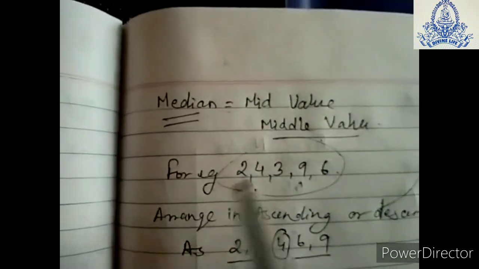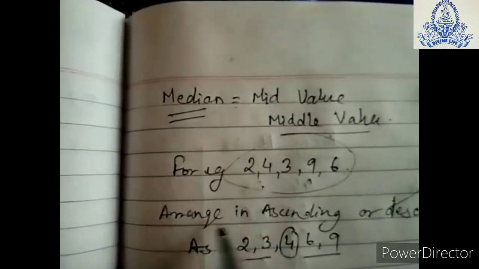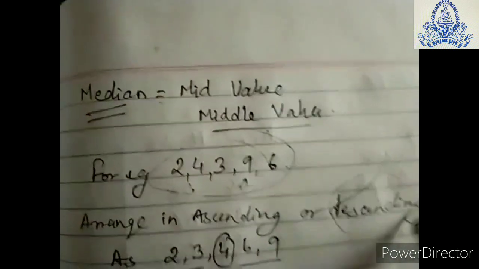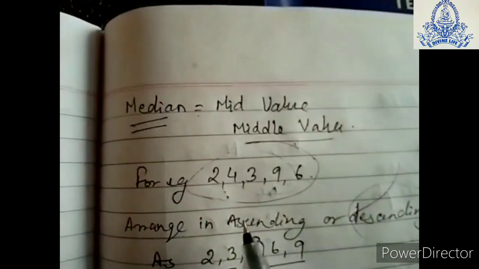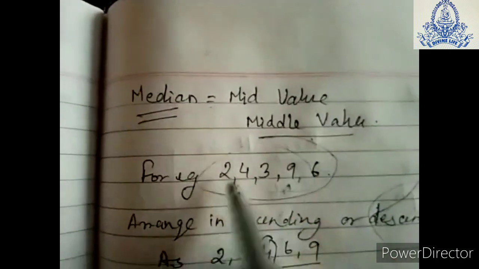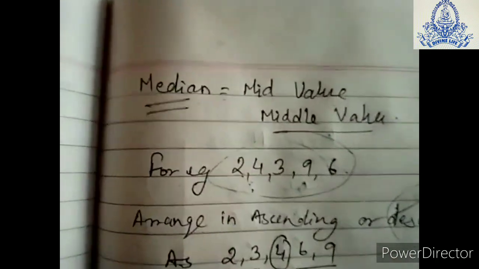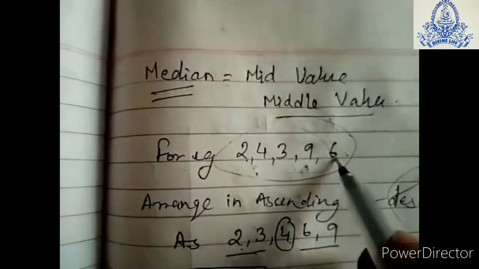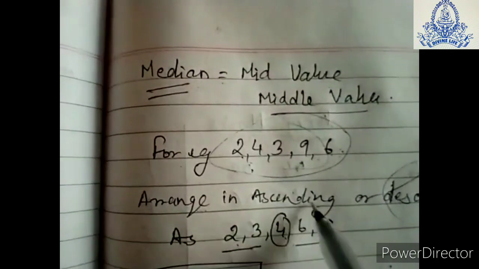There are two ways: first of all arrange in ascending order, or you can arrange in descending order. You can arrange in either ascending or descending. I prefer to arrange these numbers in ascending. So we arrange this in ascending as 2, 3, then 4, 6, 9. This is the ascending order.